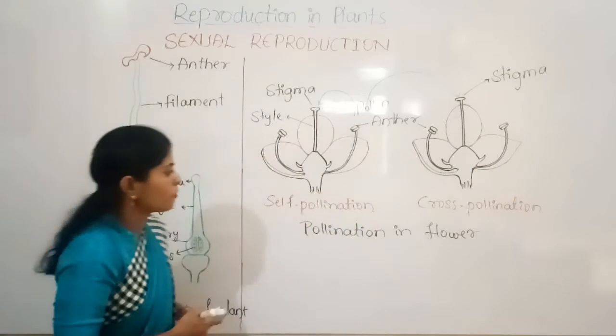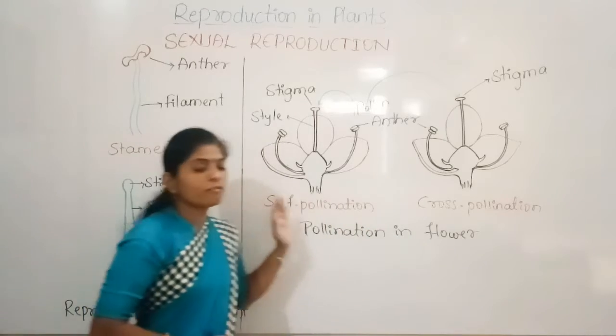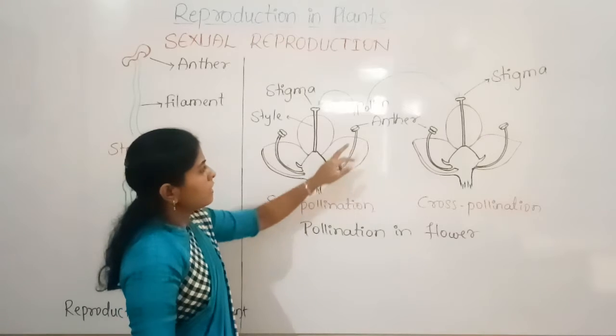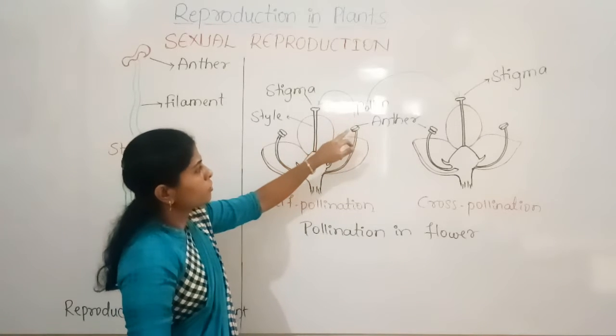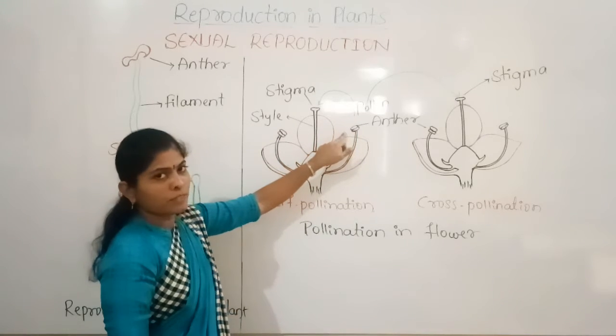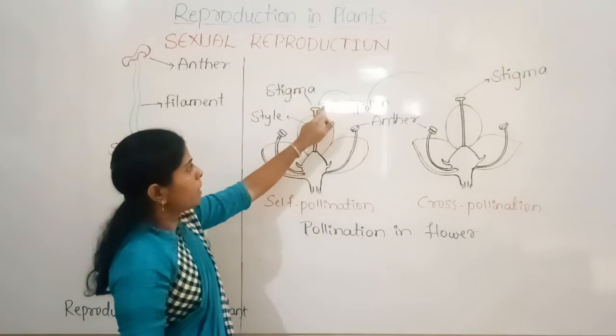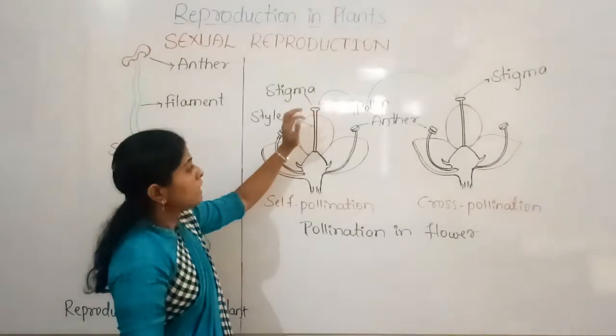Okay, so these are the two types of pollination. If the pollens from the anther to the stigma are transferred in the same flower,